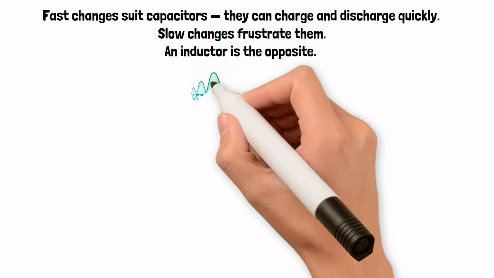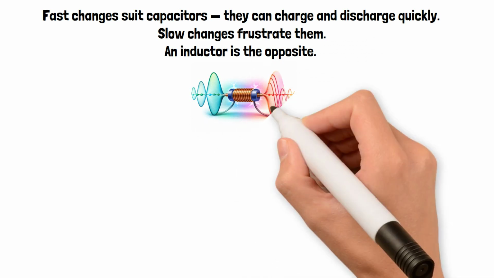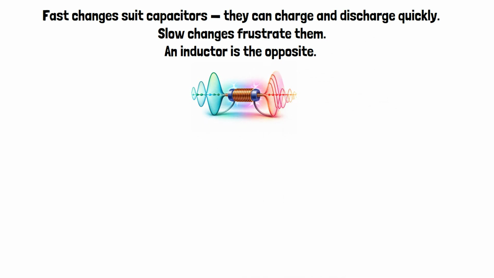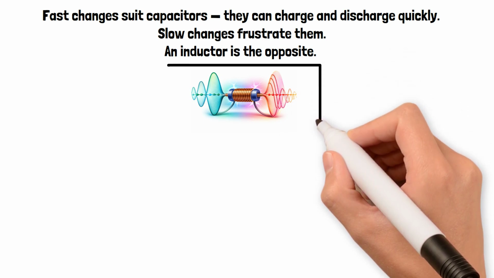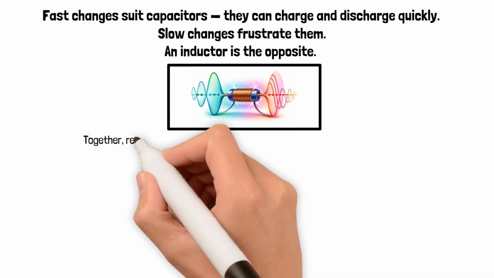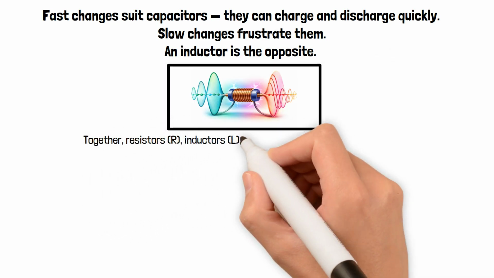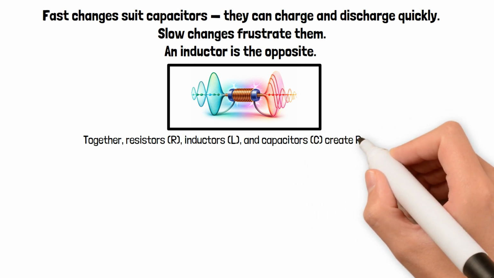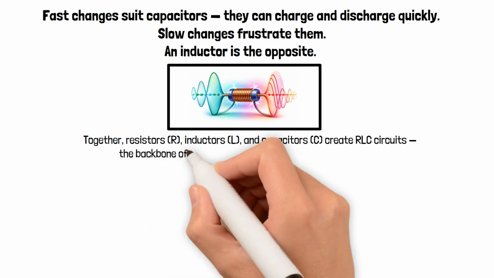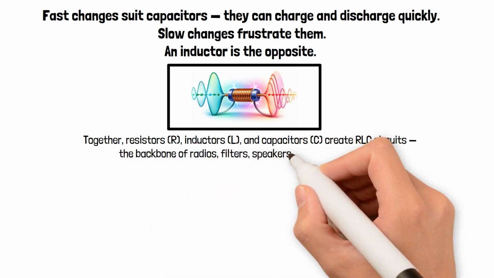It resists current more at high frequencies and less at low frequencies. Inductors hate quick changes. They fight them with their magnetic fields. Together, resistors R, inductors L, and capacitors C create RLC circuits, the backbone of radios, filters, speakers, and power systems.